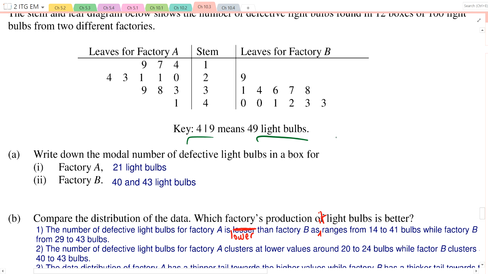Okay, so write down the modal number for the defective light bulbs in a box for factory A. You're looking for the modal number, in other words the mode. So the highest frequency. Out of all these, which one has the highest frequency? Which one appeared the most? 21, yeah. Okay, so 21 light bulbs. That is for factory A. Then for factory B, we see that there are 2 modes: 40 and 43 light bulbs. Just write that down. Easy.